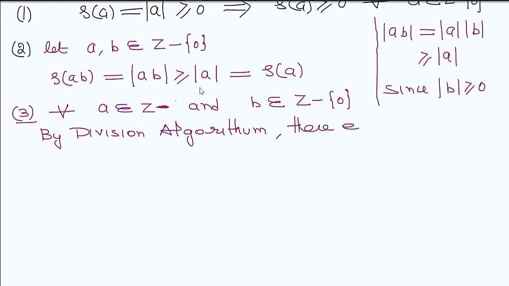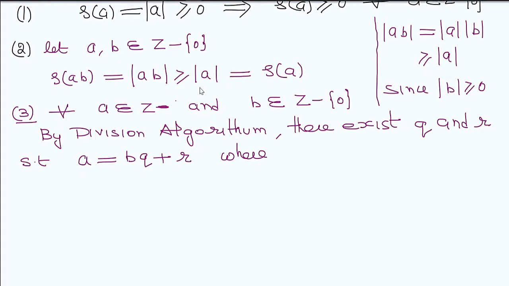there exist Q and R such that A can be written as BQ plus R, where either R is 0 or modulus of R is less than modulus of B. So this is the divisor.